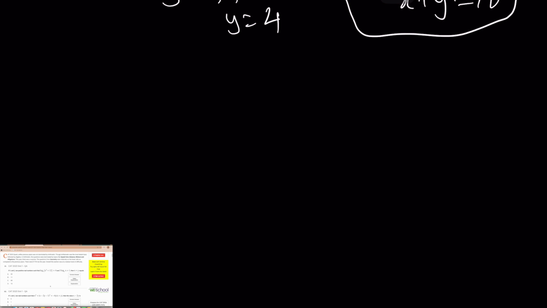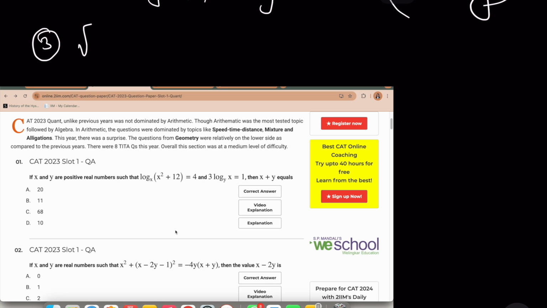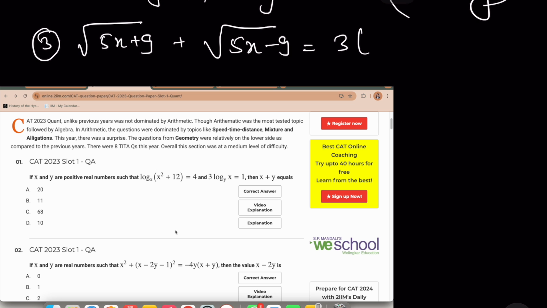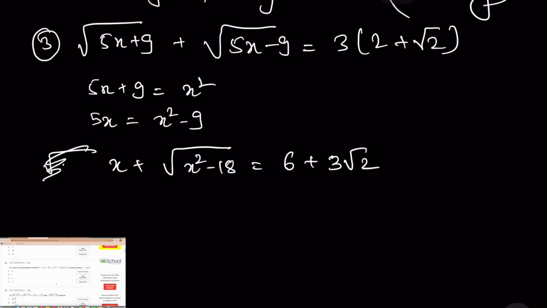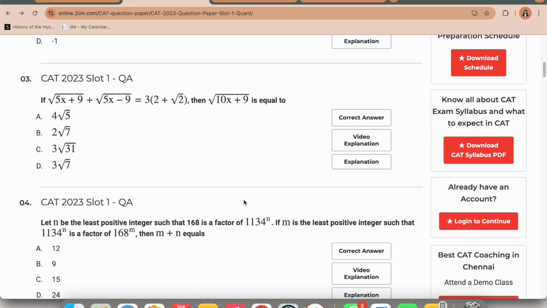ठीक है? I'm going to write my answers next to the questions. Now if you see question 2, real numbers such that, छोड़ो मैं नहीं कर रही है. Next question is also tricky, but I will try solving it. 3. We're saying under root 5x plus 9. It's been a while. ठीक है? So I want you to be kinder to me. Chuck it. I'm not doing this question. I'm gonna skip this as well. Let's go to the next question. 4. ये तो देख के मुझे पता है can't do this. Positive integer number system. I'm quitting it completely.